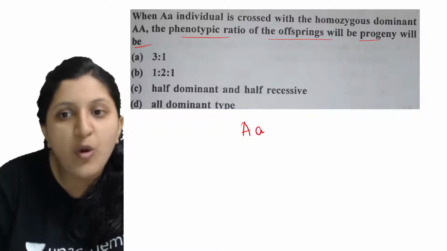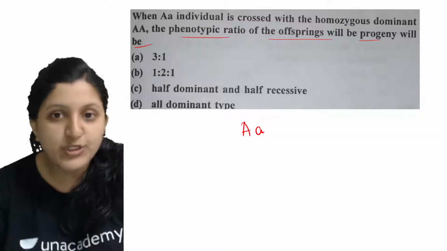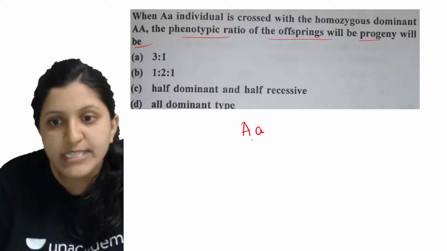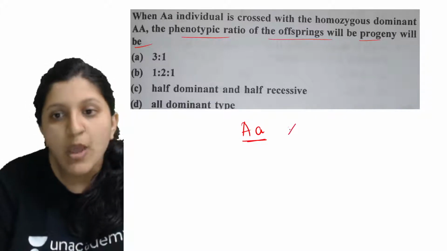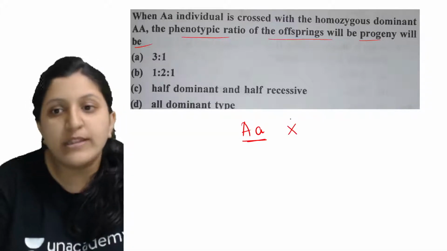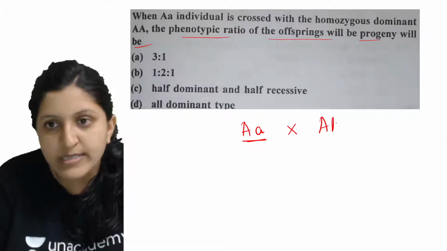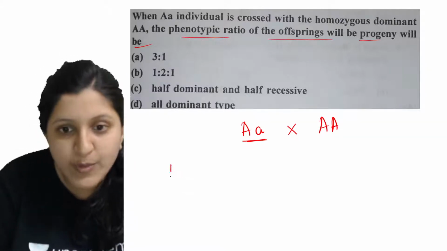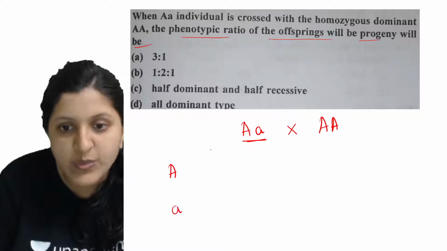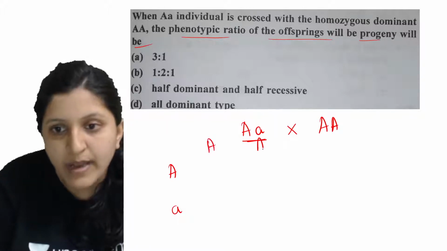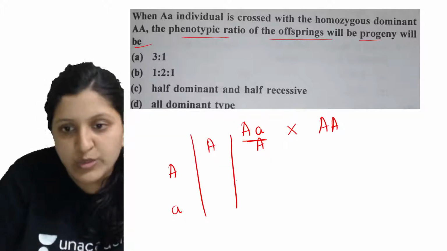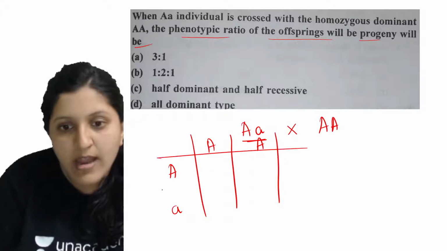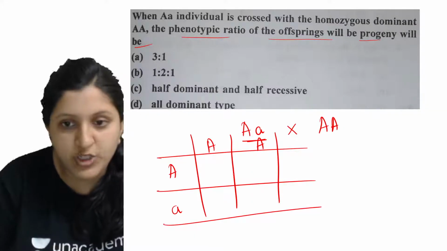A heterozygous individual is crossed with a homozygous one. So this one is heterozygous, crossed with the homozygous. Let's put up a Punnett square for this as well and see, since they are asking the phenotypic ratio here.